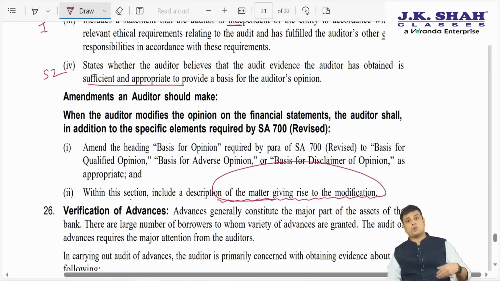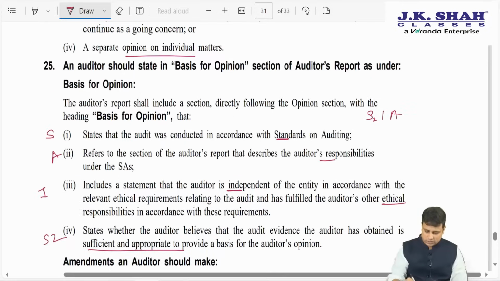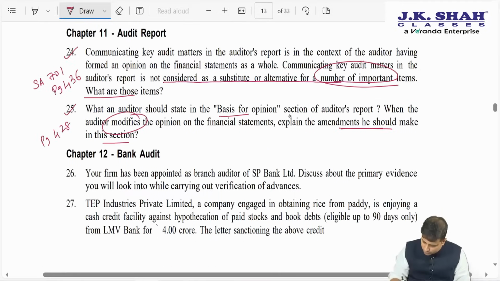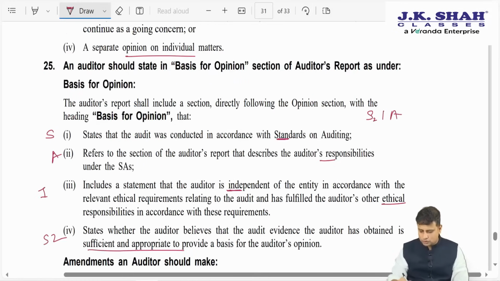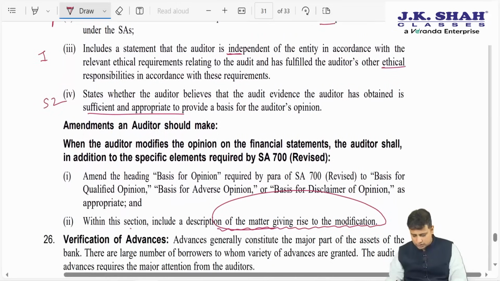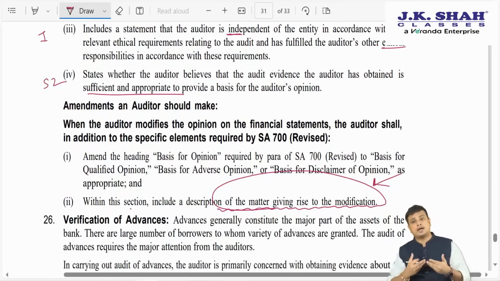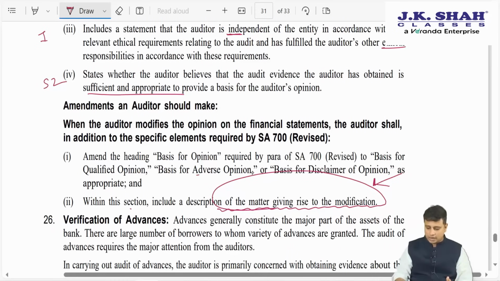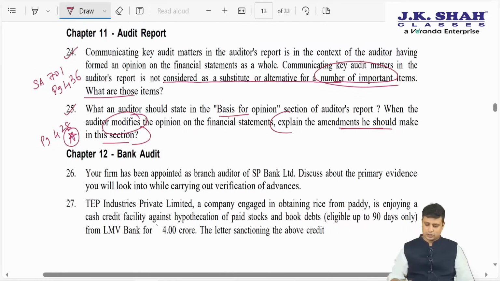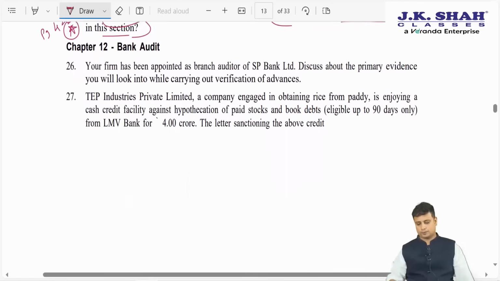So we'll have to write what are the matters which are giving rise to the modification. This particular part, just go through it, hence I'm marking this important. So why have you given qualified, why have you given adverse, why have you given disclaimer, you will have to add that particular part. So this was audit report.